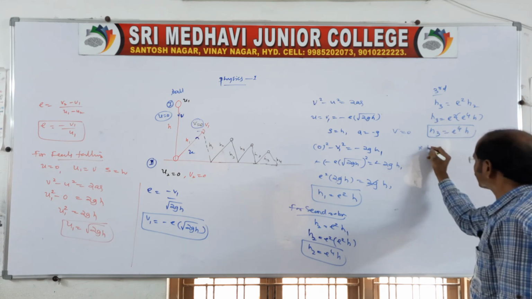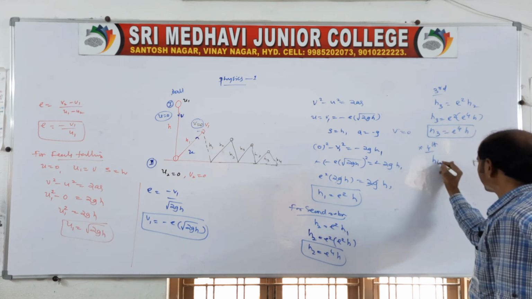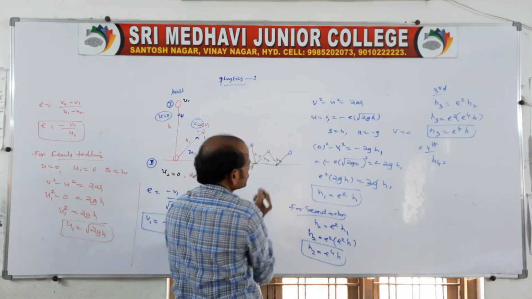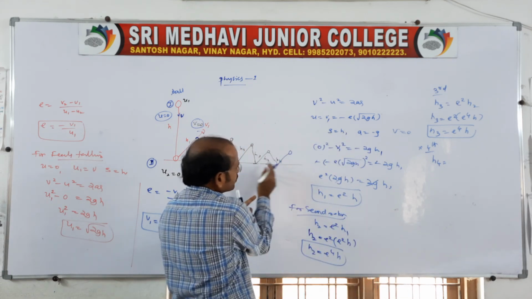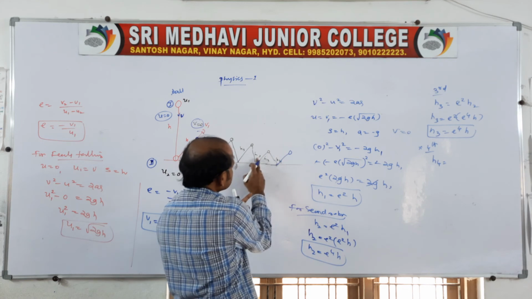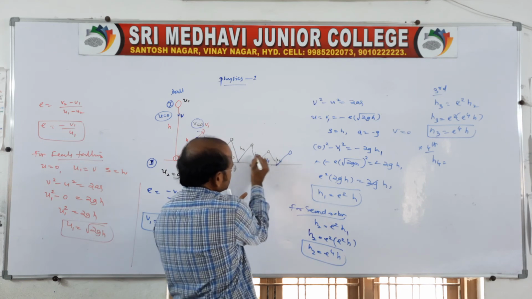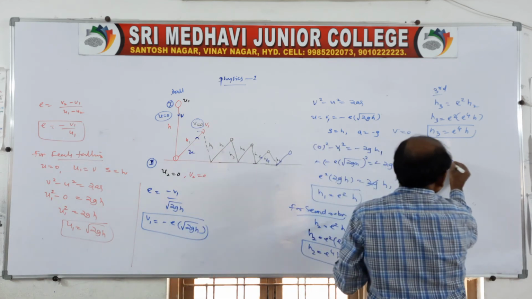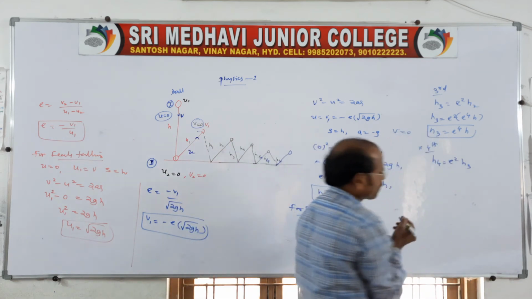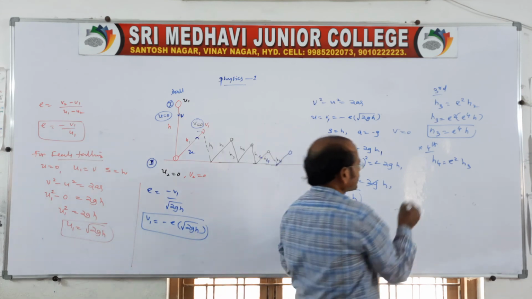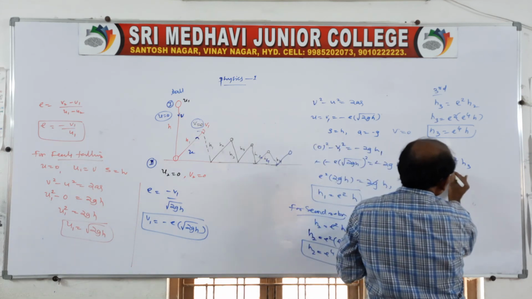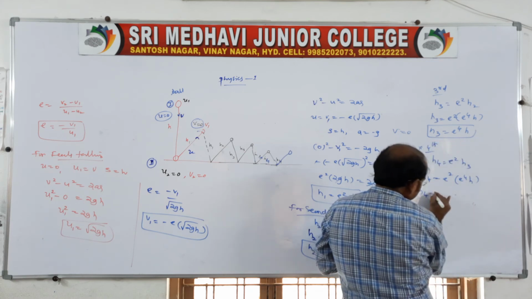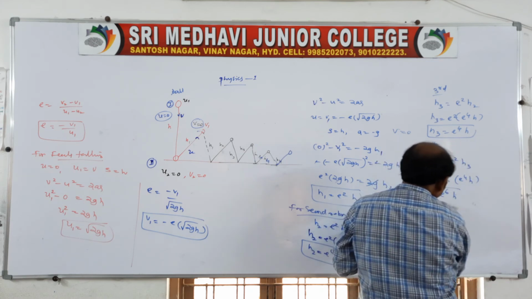Similarly the fourth rebound: it is falling from height h3 and rebounds to h4, therefore h4 is e square into h3. Simple. So h4 is equal to e square into e power 6 into h, so h4 is equal to e power 8 into h, and so on.